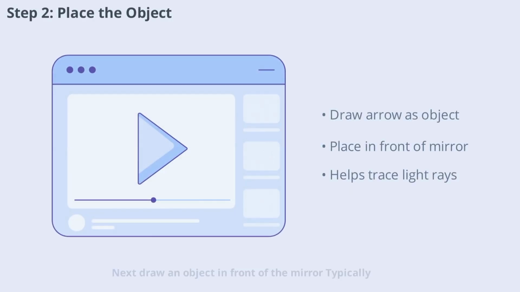Next, draw an object in front of the mirror. Typically, we use an arrow to represent the object in ray diagrams. Position the arrow so that it stands upright and faces the mirror. This arrow will help us trace the path of light rays as they travel from the object to the mirror and then reflect back. The placement of the object is crucial for accurately showing how the image is formed.